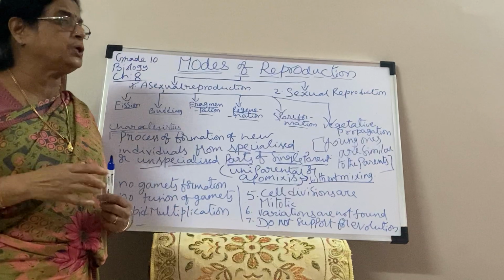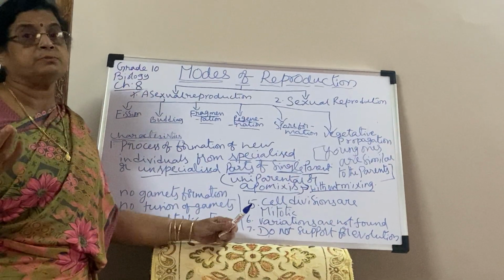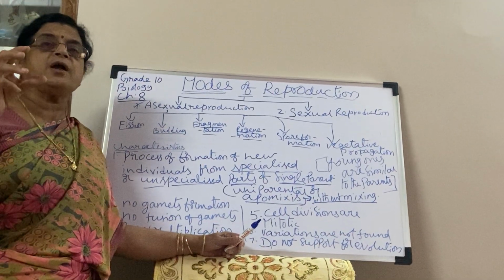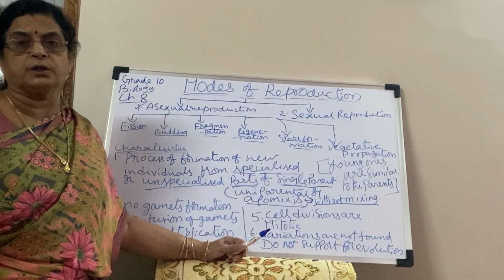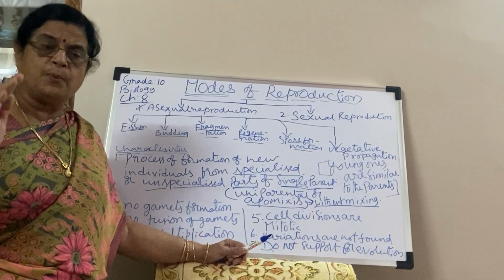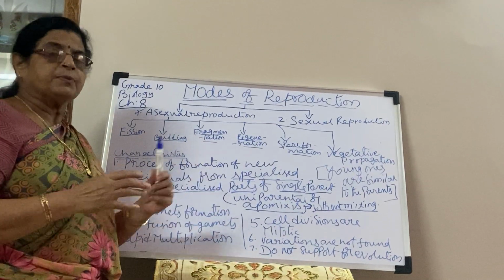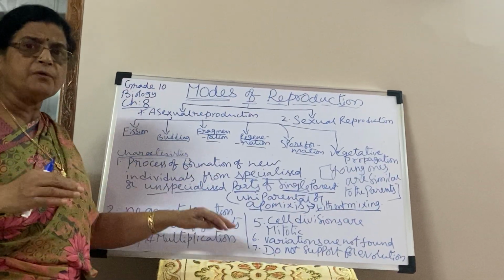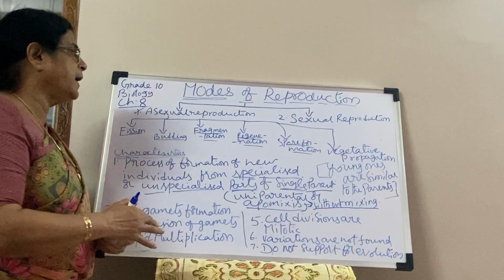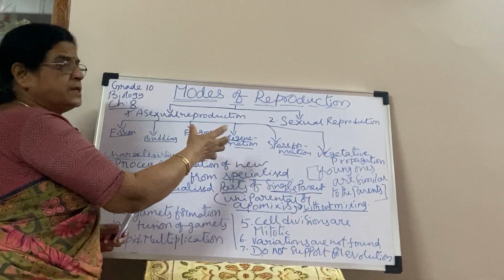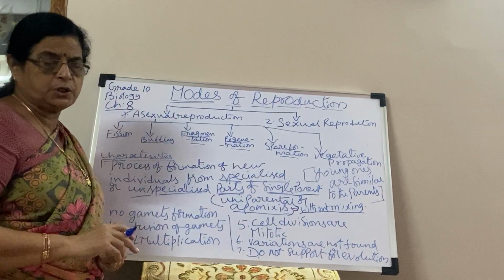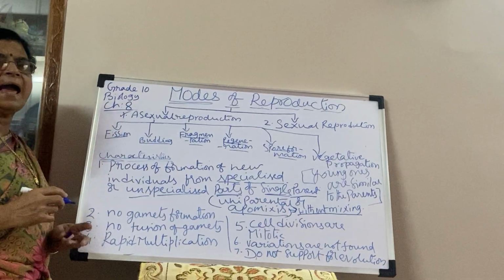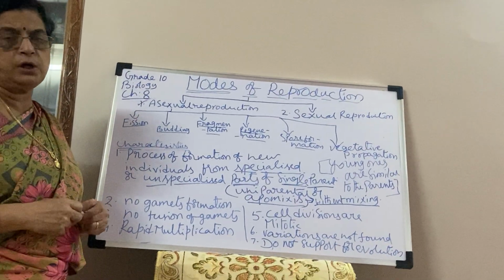So each and every cell of a multicellular organism cannot divide like this. But some lower multicellular organisms that have tissues can produce new young ones by asexual reproduction.